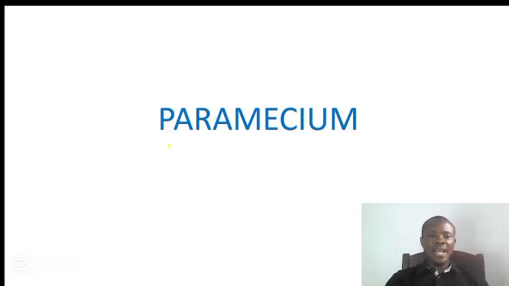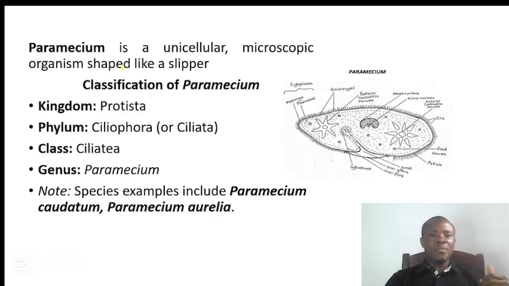Next on our slide is another example of an organism under the kingdom Protista, that is paramecium. This paramecium is a unicellular organism. It is microscopic, as I have explained before, but this one has a slipper shape. Unlike amoeba that is irregular and does not have a definite shape, here it now has a definite shape, a slipper shape.